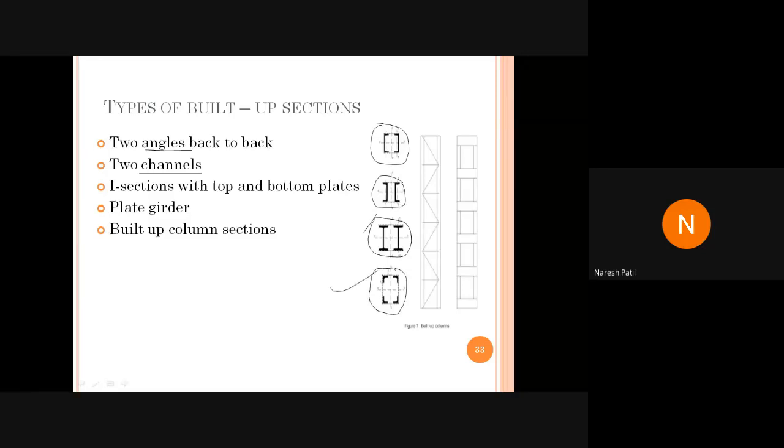So in the upcoming modules, you will get problems like this. They may ask: so and so, you have to use 4 angle sections or 2 channel sections or 2 I sections. Find the load carrying capacity, or for this much load, design the section like that. So you have to understand what is a built-up section and what is a hot rolled section.